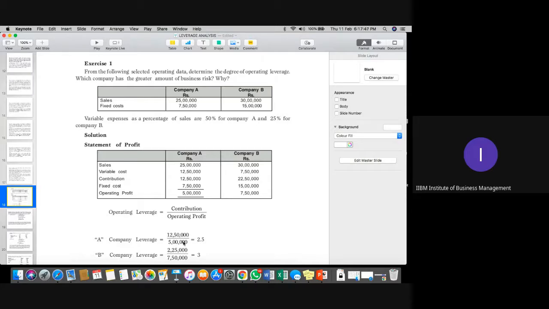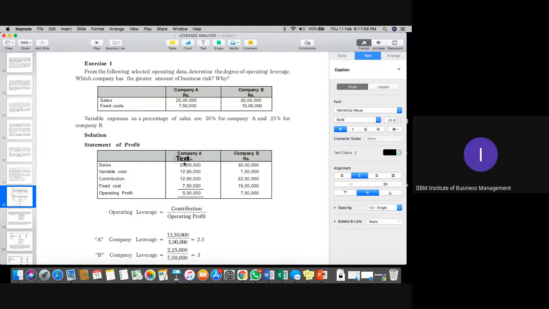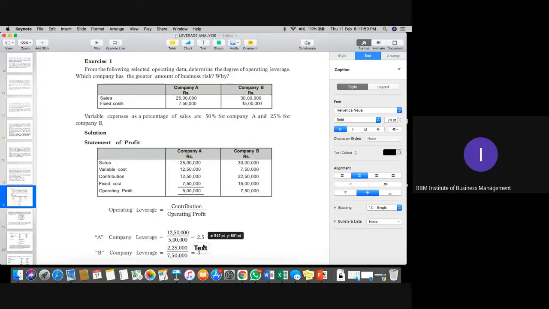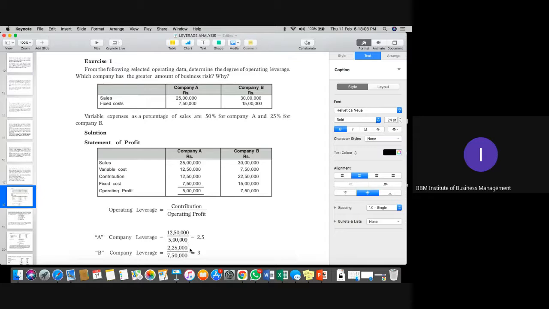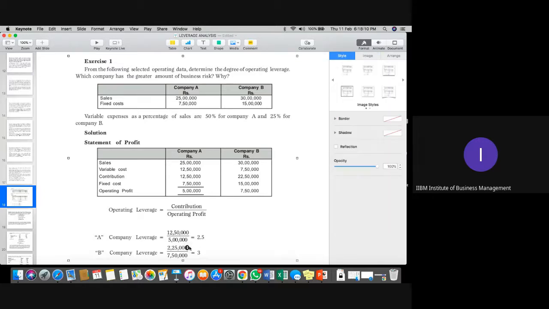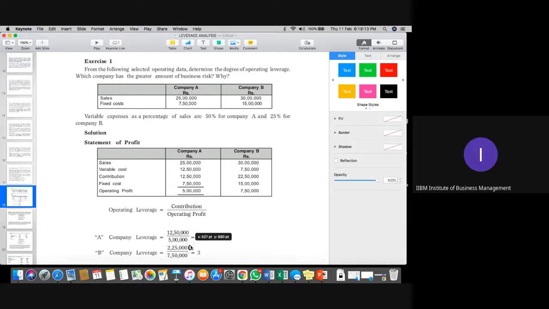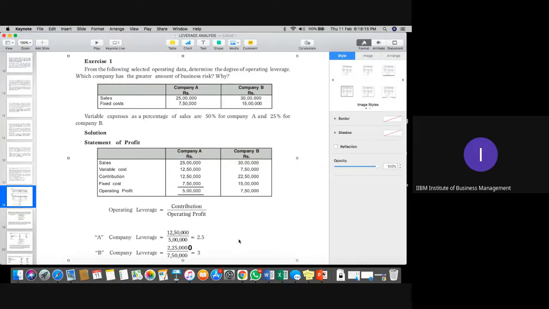Make sure this second part is 22,50,000. So once we compare the contribution with respect to profit, that should be visible over here. So company B has the higher operating risk.